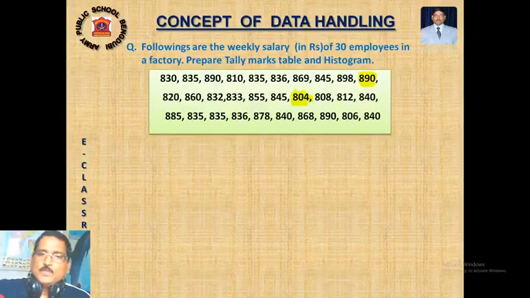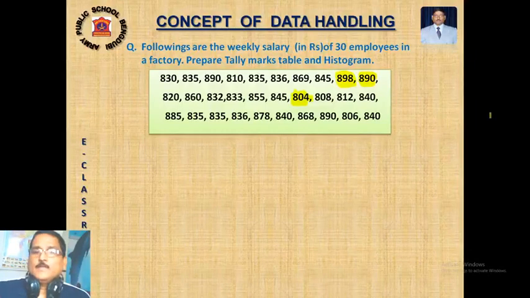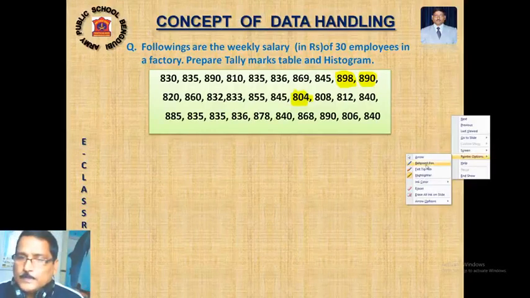So we have to note down first what is the minimum salary, that is 804, and what is the maximum? Maximum is, by mistake I have given 890, it will be this. That work we have to do first. Are you clear?